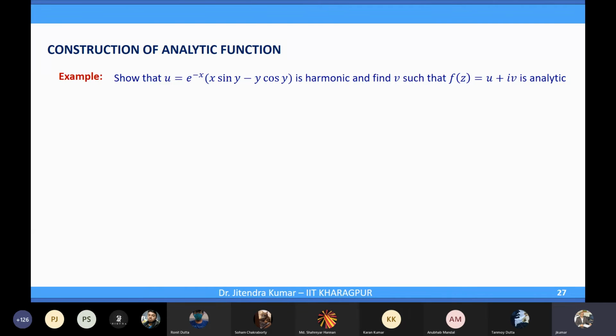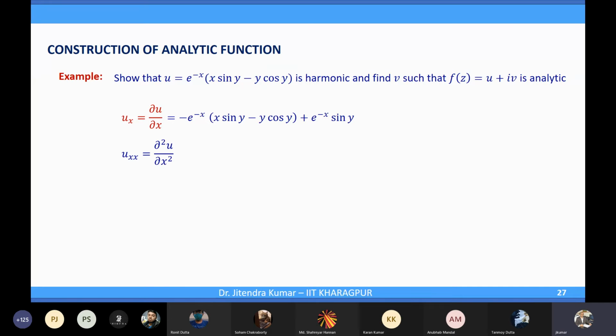Suppose u is given as e to the power minus x, times x sin y minus y cos y, which is harmonic. Find v such that u plus iv is analytic. Just try to understand these steps, because whatever function is given, you will follow the same steps. There's not much theory behind this, only the CR equations. The first step is to compute ux. So u is given, and you can get ux.